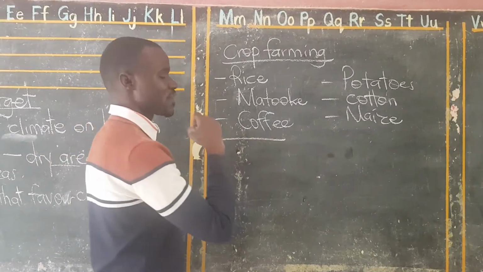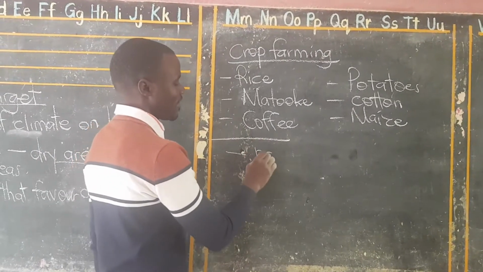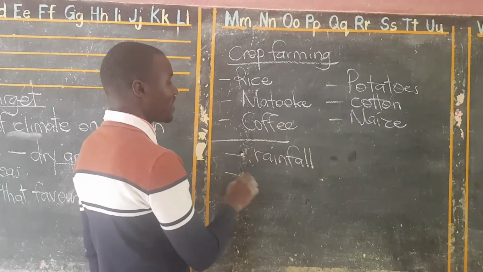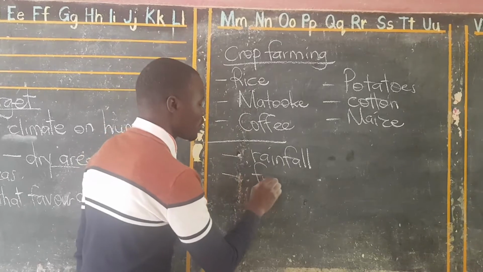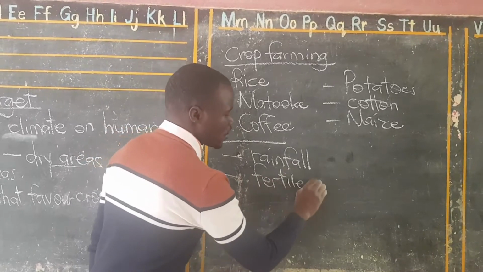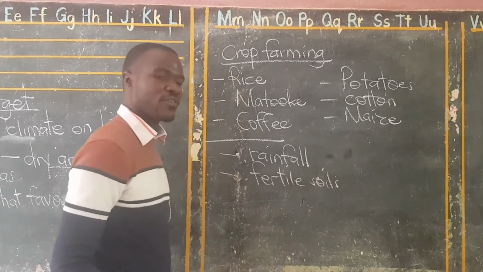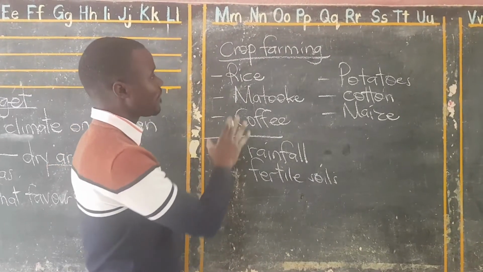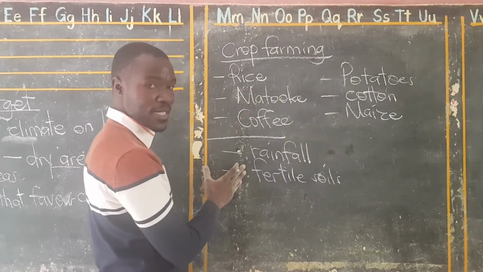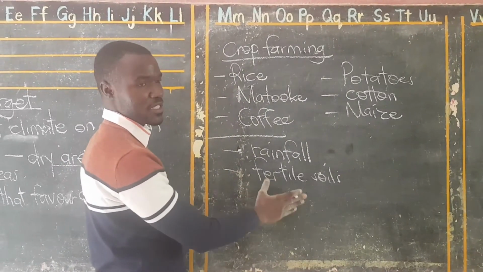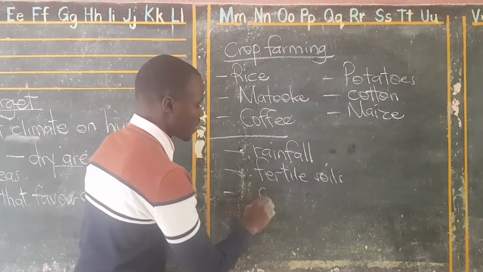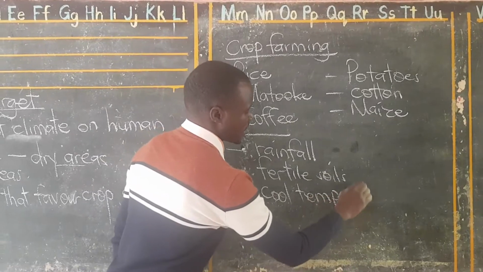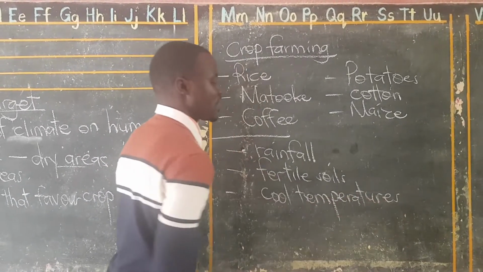First of all, if we have said it is wet, do not forget, there must be reliable rainfall. Rainfall is a factor. Whenever they ask you such a question, remember a crop cannot grow without fertile soils. So you find that this is just automatic. For these crops to grow, the rainfall must be reliable, and the fertile soils must also be reliable. Talk about the cool temperatures that favor the growth of these crops.